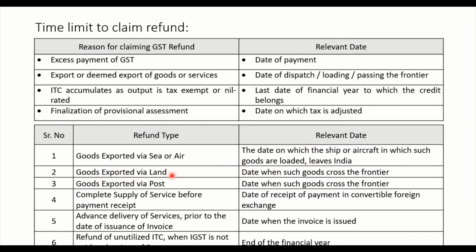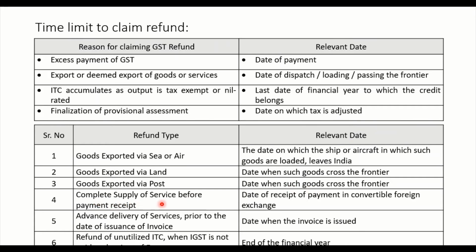Goods exported via land, the date on which such goods cross the frontier. Frontier means the Indian base lines, and it is defined, right? We have seen this in the very first videos. Goods exported via post, where such goods cross the frontier.